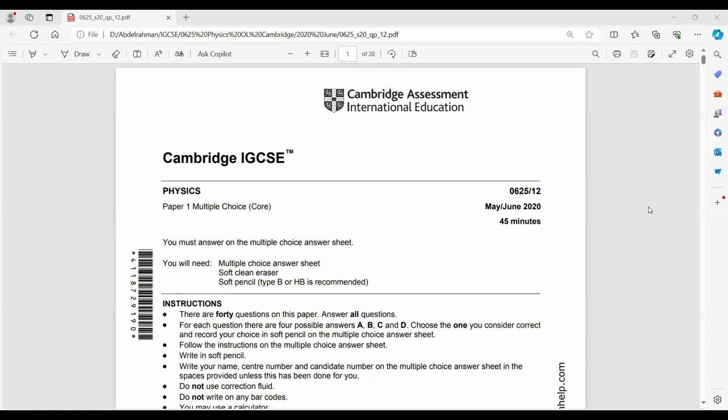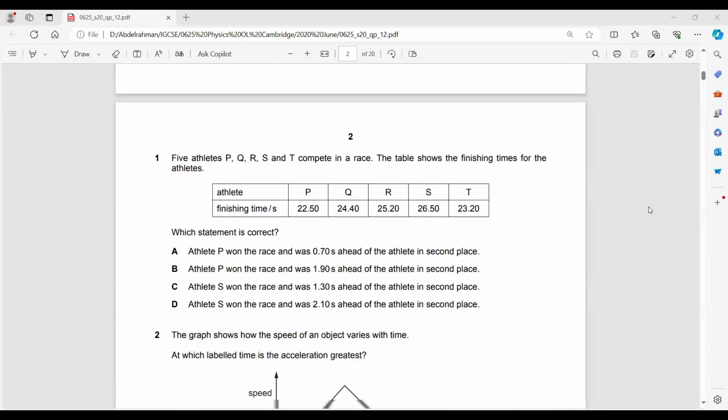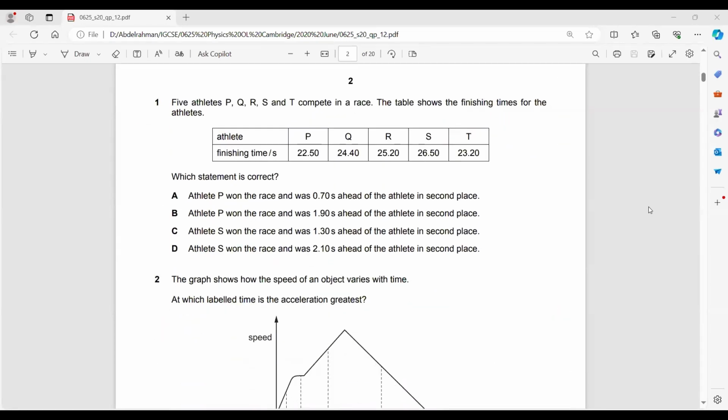Okay. May, June 2020, paper 1, variant 2. Question 1. Five athletes, P, Q, R, S and T complete a race. We have a table. Which statement about the athletes is correct?